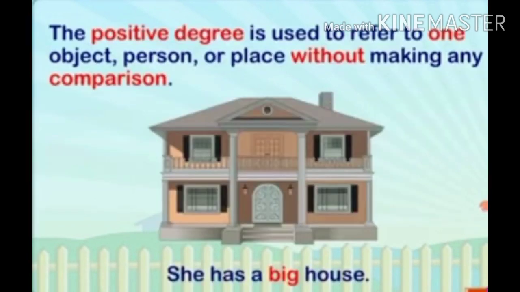Let's take an example. She has a big house. In this picture you can see a house, and there is no comparison with any other house. So when you write big, it is denoting only one object. So it's a positive degree of adjective.